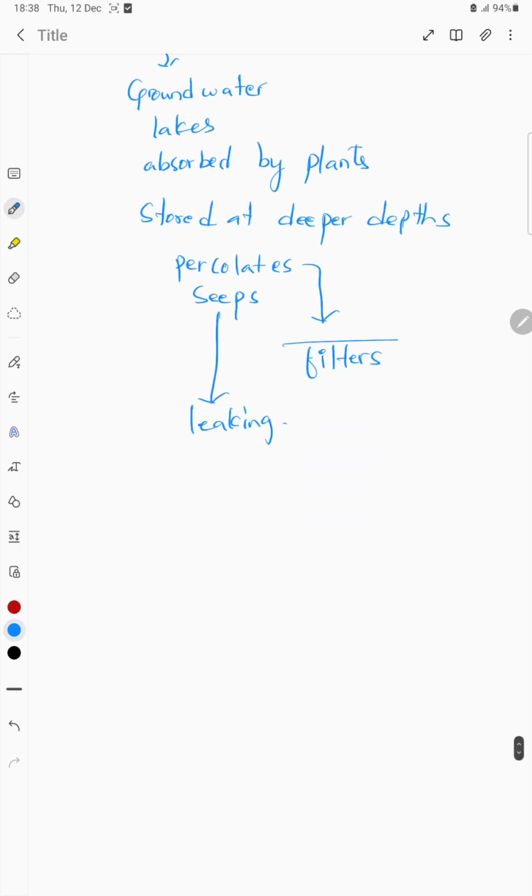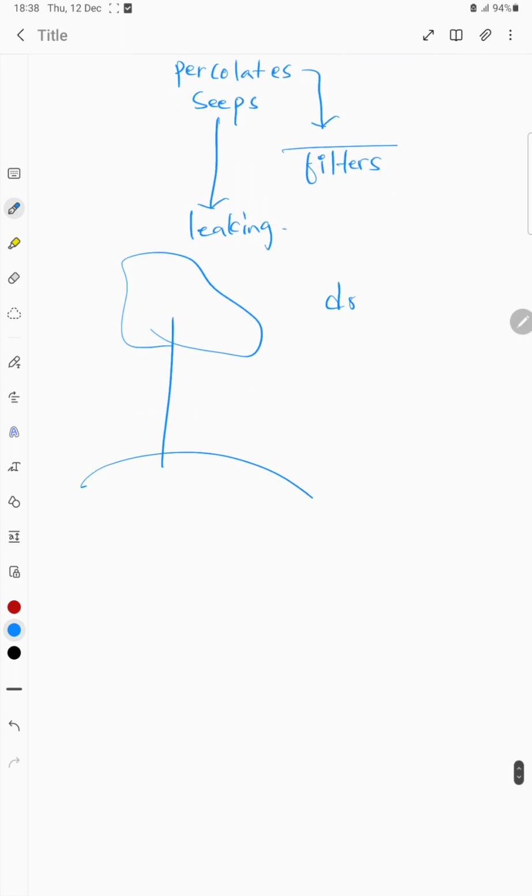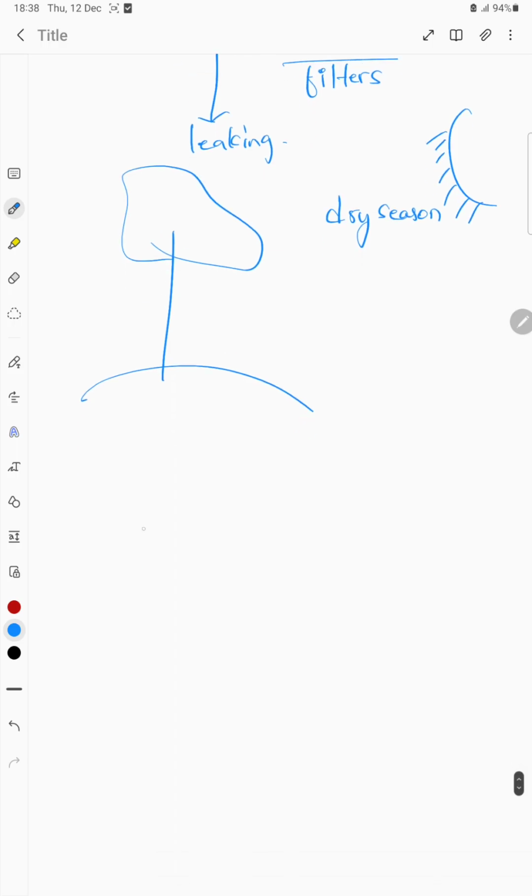So whenever a plant requires water during dry season, this water will be absorbed by the tree and it is going to be transpired.